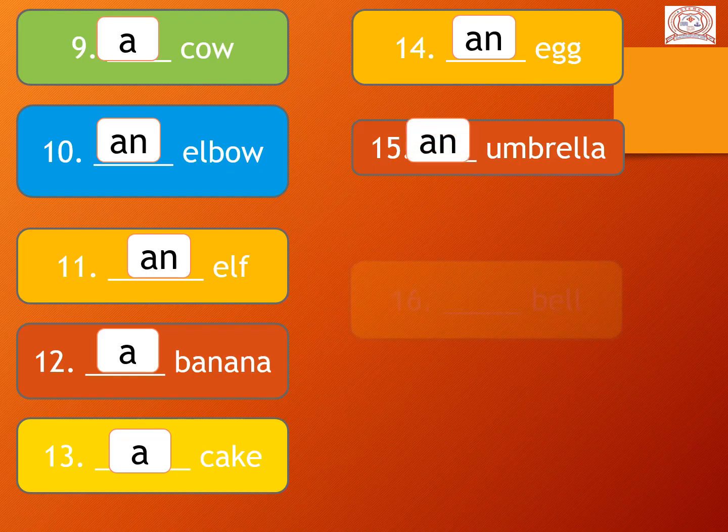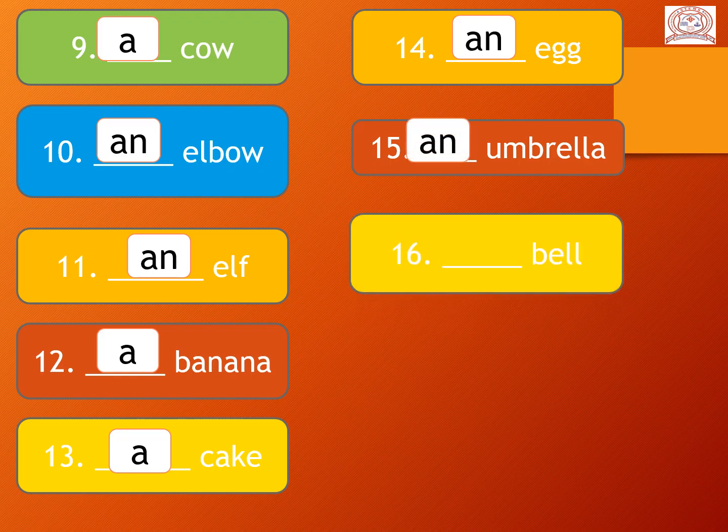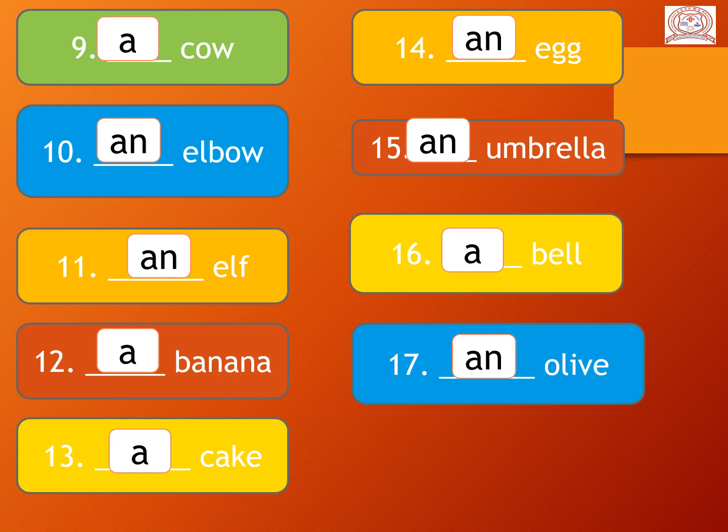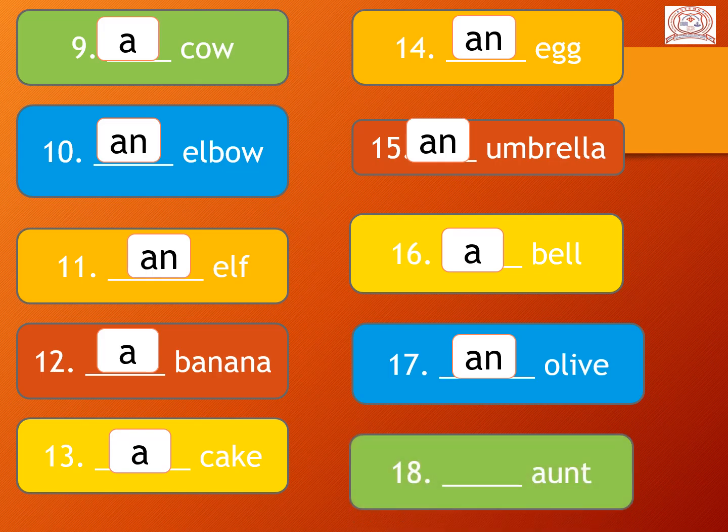So an umbrella. 16, dash bell. B-E-L-L, bell. So a bell. 17, dash olive. O is a vowel sound. So here we use A and N. And the 18 number, dash aunt. So A is also vowel sound. So we use here A and N.